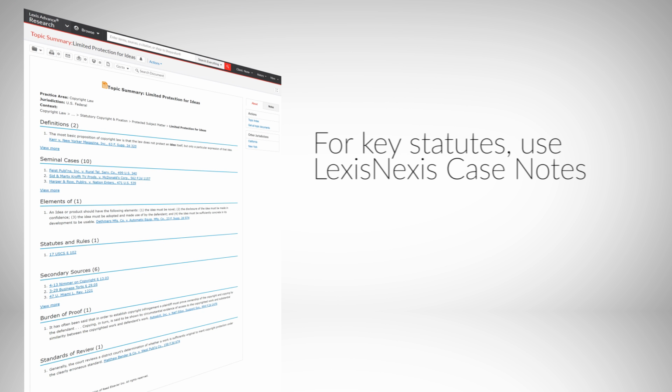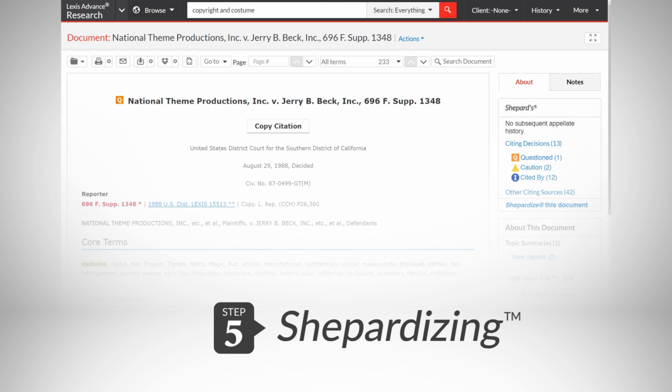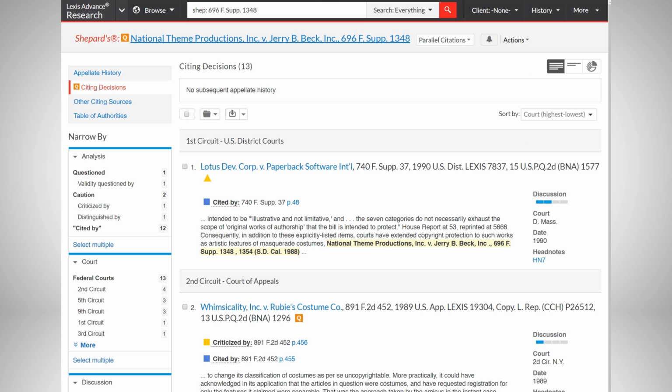As an aside, had your treatise led you to a key statute instead of a key case, you could have used LexisNexis case notes to identify significant cases addressing specific elements of the statute. You are now in your final step, Shepardizing to determine good law and to make sure your research is complete. Simply select Shepardize this document. Remember, Shepard's is the standard of the legal industry and only available on Lexis.